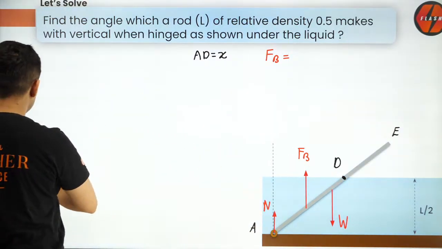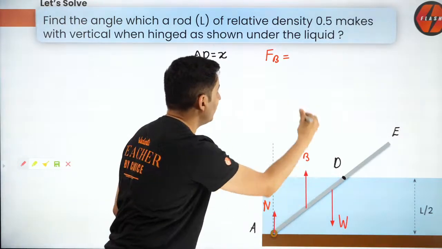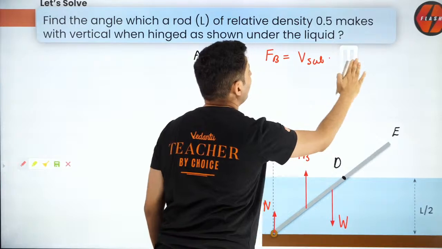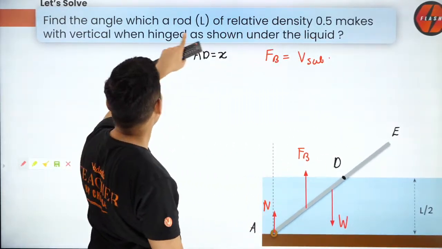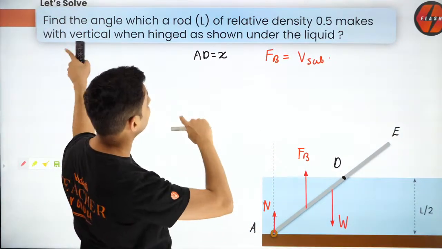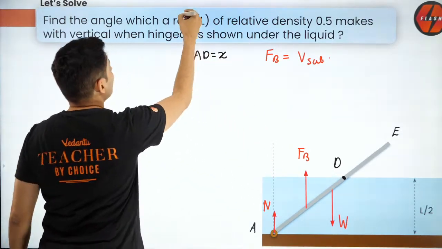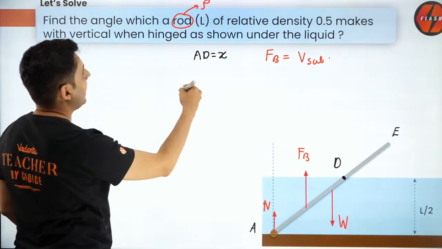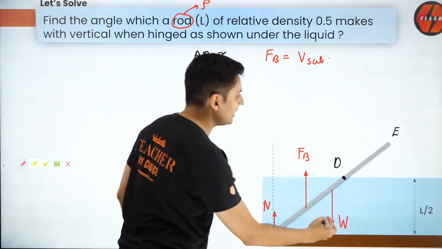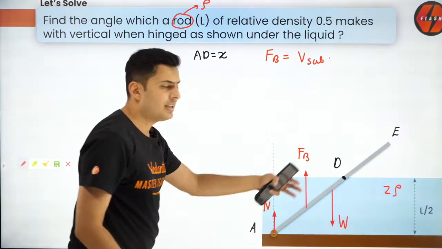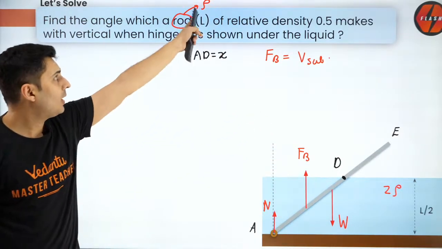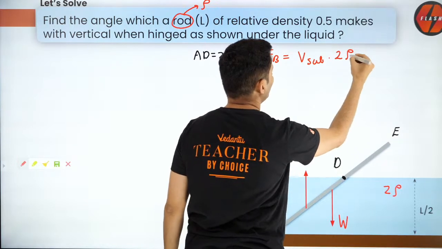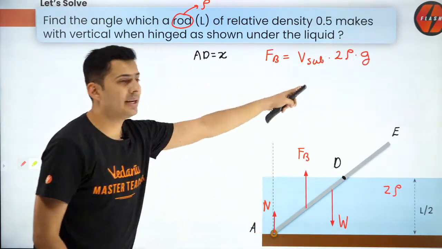The buoyant force will be the volume submerged into rho of the fluid. Since the density of that object is half the density of the fluid, let's assume that the rod's density is rho and the liquid's density is 2 rho. Makes sense? The liquid's density is 2 rho, the rod's density is rho. That's what I have done. So V submerged into 2 rho into g will be the buoyant force.